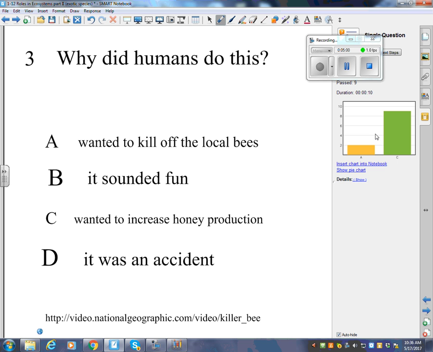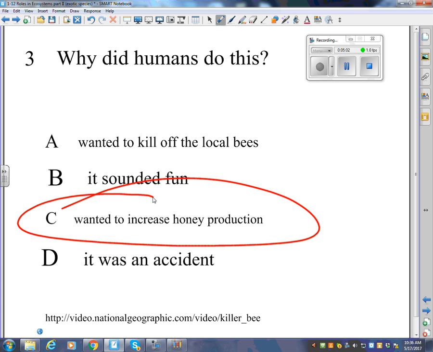Yes, they wanted to, because the bees are more aggressive, that they thought that it would actually increase honey production. Turns out they made a big mistake.